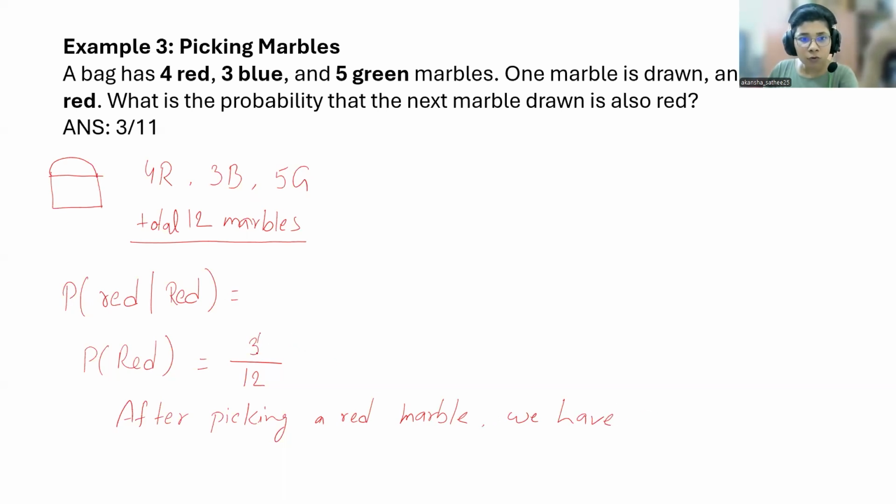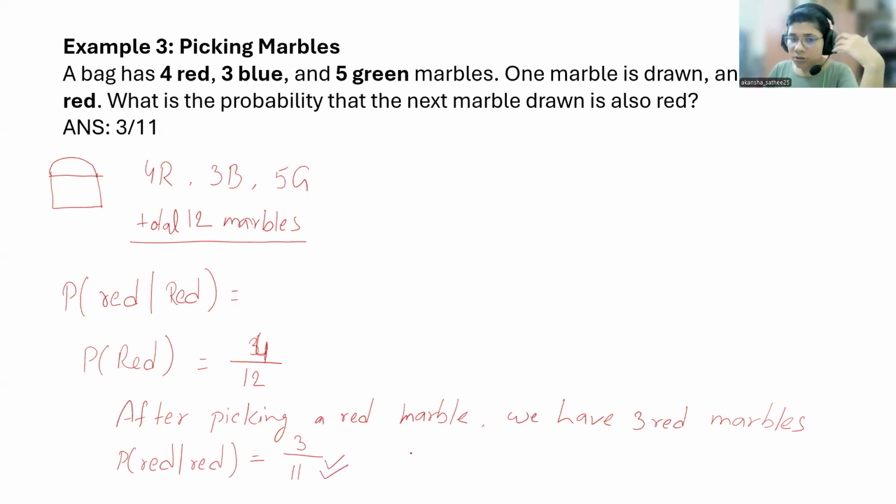Red was 4, so 4 by 12 initially. Now we have 3 red marbles. So, what is the probability of red given red? You already know that one red marble has been picked, so now you are left with 3 red marbles and the total marbles are 11. So, it is 3 by 11.